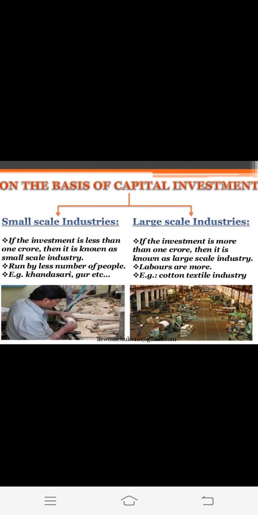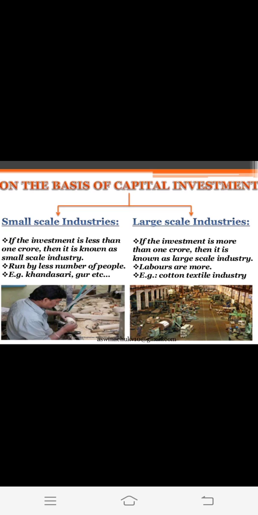Then on the basis of capital investment, now we are talking about money. Small scale industries: if the investment is less than 1 crore, then it is known as a small scale industry. So you can say a small scale industry is that industry in which investment is less than 1 crore. The middle term is 1 crore. Less than 1 crore is called a small scale industry, and more than 1 crore is a large scale industry.